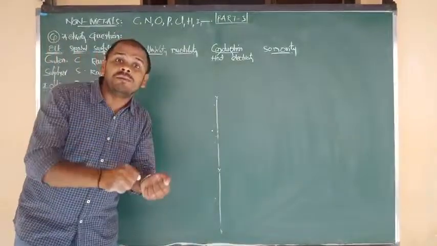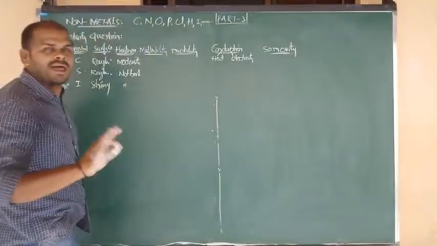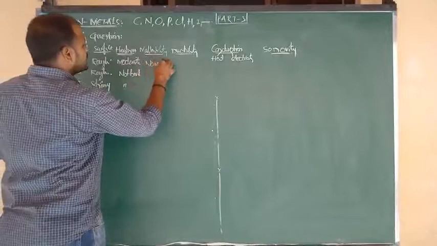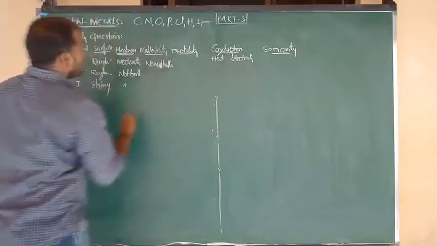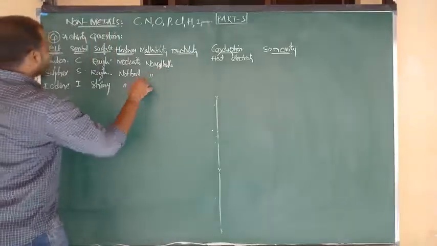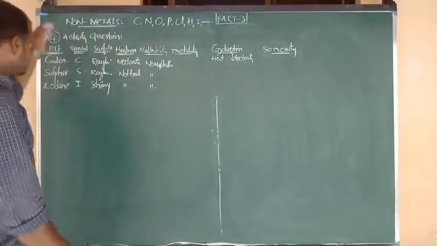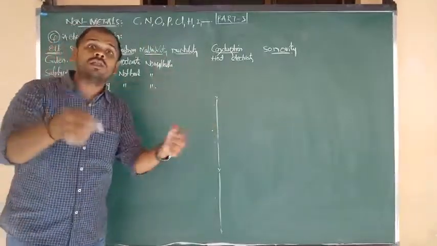Non-metals cannot be beaten into thin sheets. That means they do not contain malleability or malleable nature. Means we have to say that they are not malleable. Okay, carbon is not malleable. Next one, sulfur, also the same thing. Next, iodine, also the same thing. Again, carbon, sulfur, iodine are non-metals and cannot be drawn into wires.